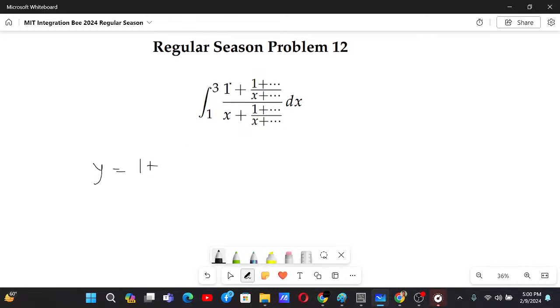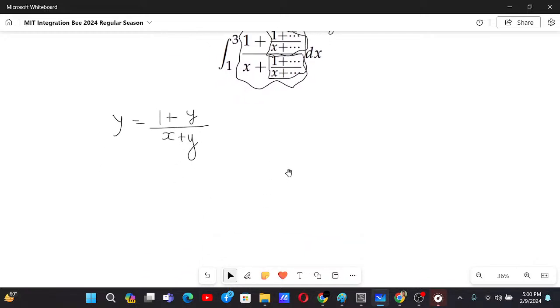Now if I let this whole thing as y, we will get 1 plus the whole thing, which is the same as this thing. That's why we will have 1 plus y by x plus y. We will first try to find the y. What is y actually? Because we will not be able to deal with the infinite things. That's why we will have xy plus y square equals 1 plus y.